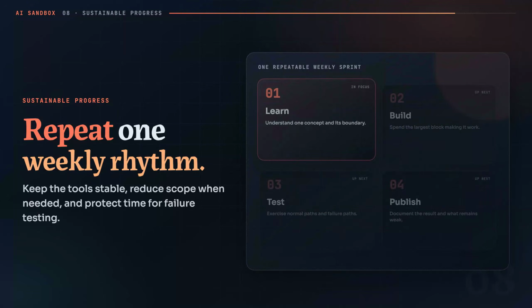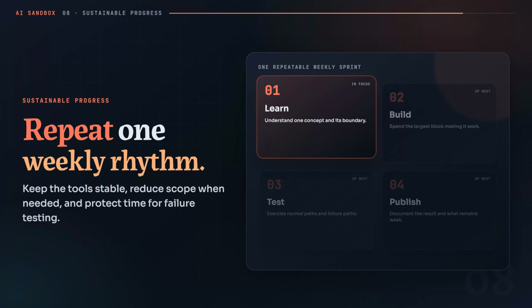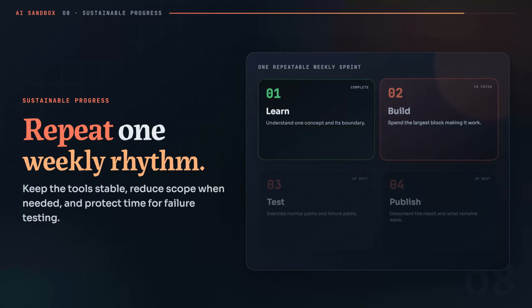Keep the weekly rhythm simple. Spend the first part learning one concept. Spend the largest block building. Reserve time for tests and failure cases, and for publishing what you learned in a README, short technical note, or demonstration. If a topic takes longer, keep the order and reduce the scope. Do not skip testing to protect an imaginary schedule.